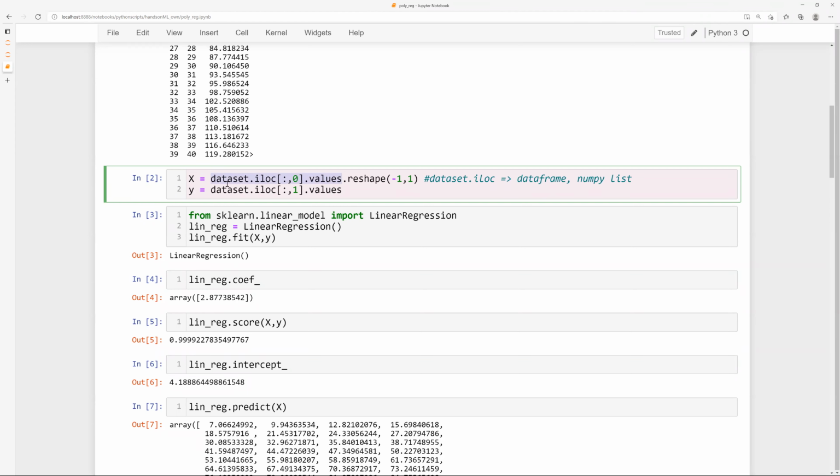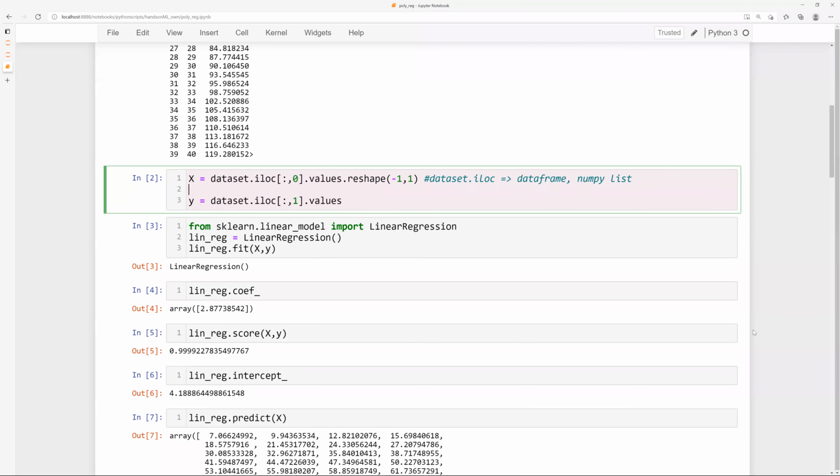One column. Okay, but when I call this, instead of a two-dimensional list, it is going to create a one-dimensional list because it has only one column. Okay, so reshape creates a 2D list.